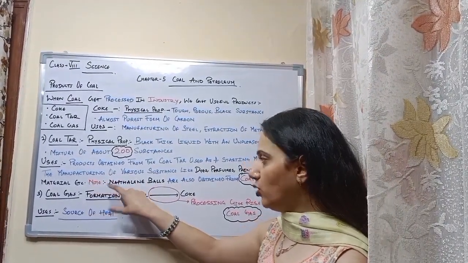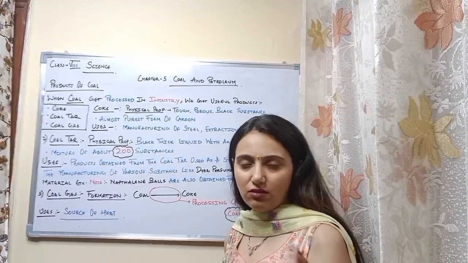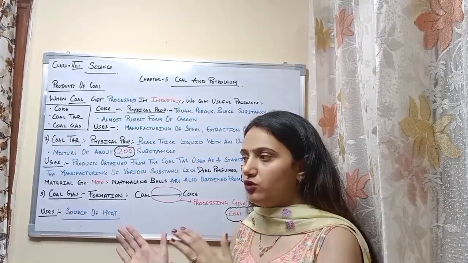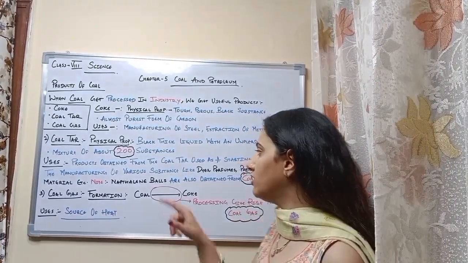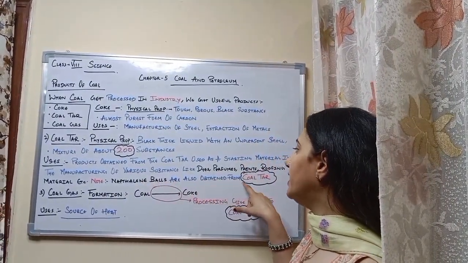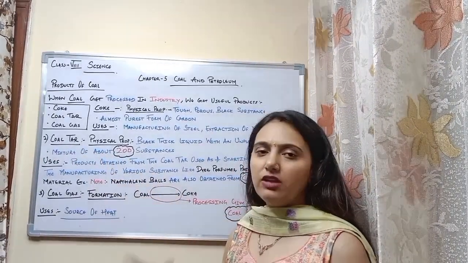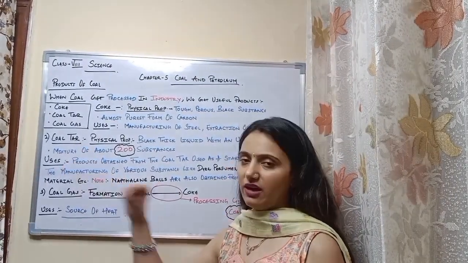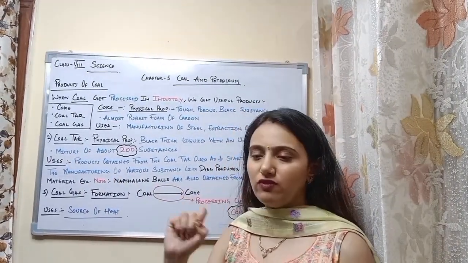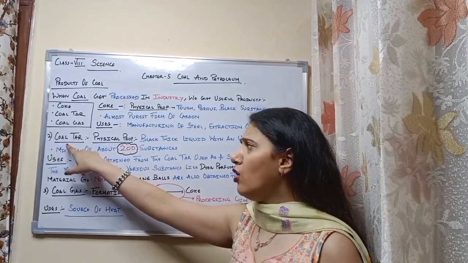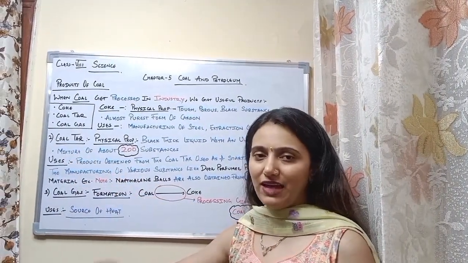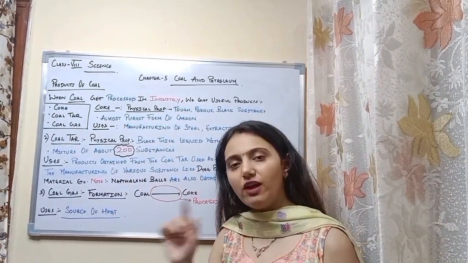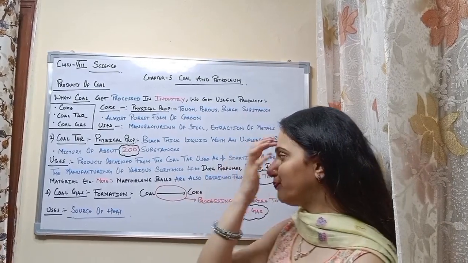Now there is an important note. Napkin balls you have seen in your houses. There is a napkin ball that your mother uses to protect the warm clothes. So napkin balls are also obtained from coal tar. Nowadays, for the metalling of roads, bitumen is used instead of coal tar. It is also given in your book. So it is one of the important points. Please remember this. Now, coal tar is not used in the leveling or metalling of roads, but earlier, coal tar was used. Now, it's the bitumen product which is used in the metalling of roads.